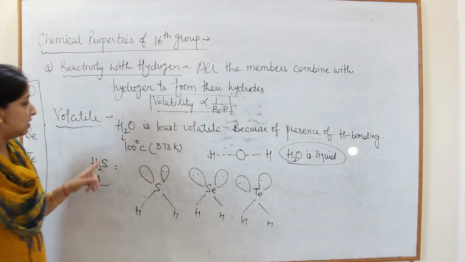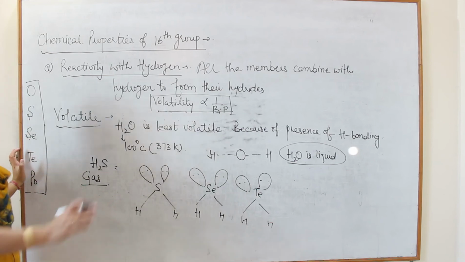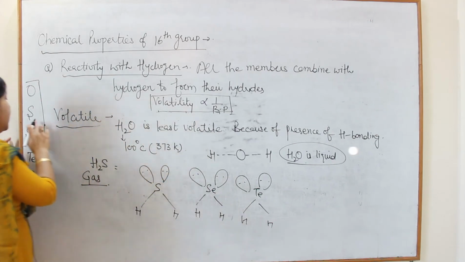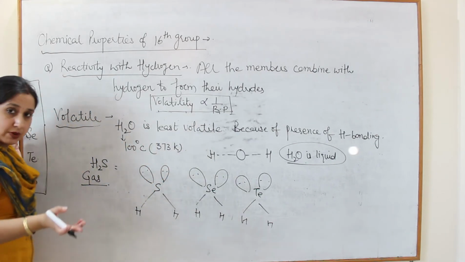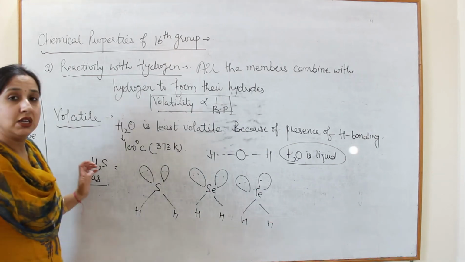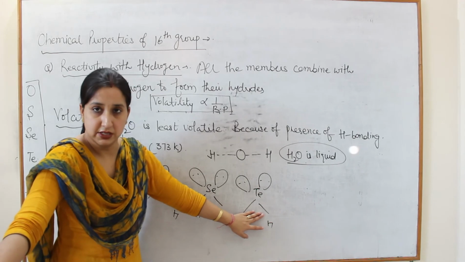So you have to learn that among all these hydrides, water is least volatile, H2S is maximum volatile, and then their volatility goes on decreasing, because of the increase in their intermolecular forces.